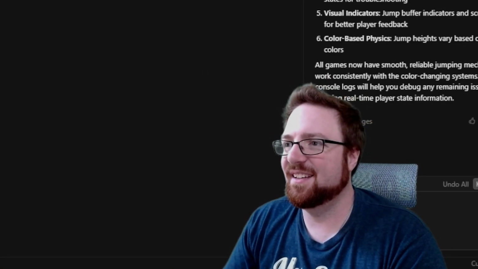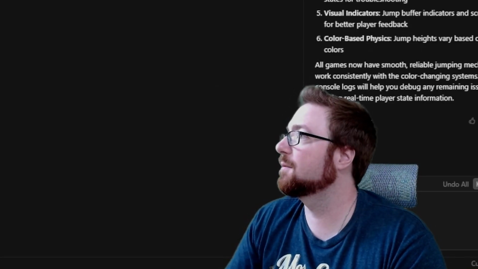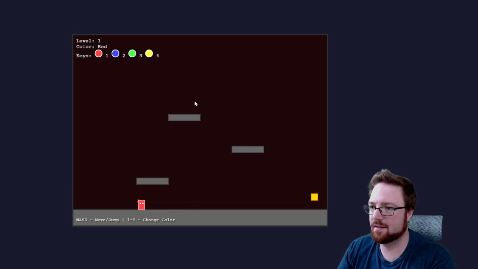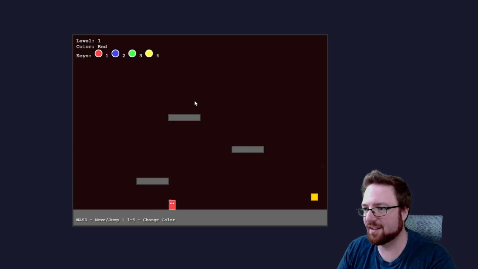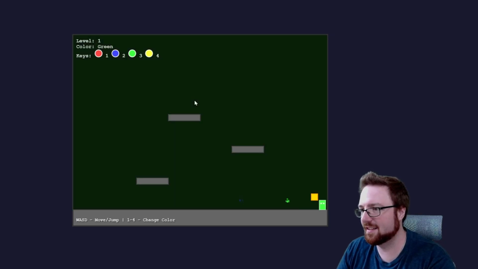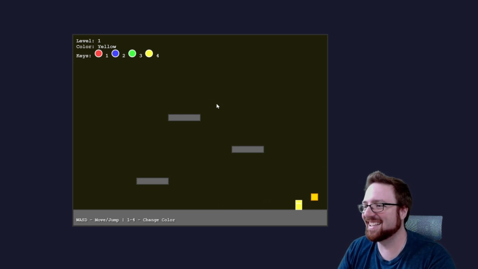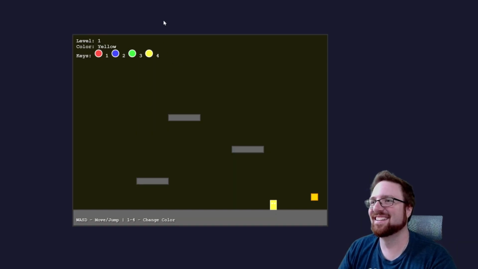Okay, let's see the games. Starting with Color Shift, which I think is ChatGPT's game. Okay. Still no jump. Oh, that's a fun little particle effect. But there's still no jump mechanic. Why doesn't it do jumping? That's so weird. Okay, cool.